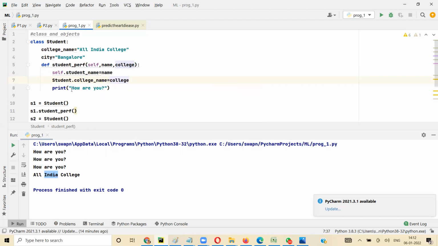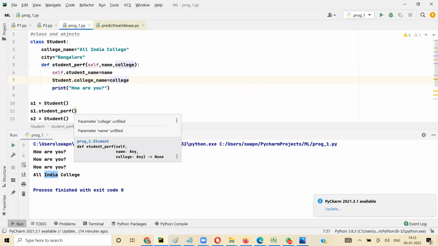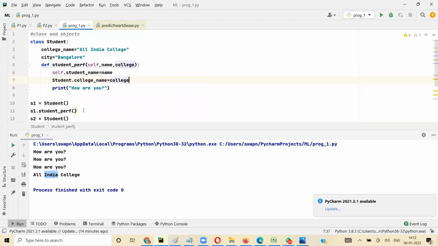So though we have a name here, we want to replace it with the value that we give. Now you see S1 will be created, but when you call student performance, it needs two variables, one for name, one for college. Let's say name I give as Sachin, and college I give Mumbai College.